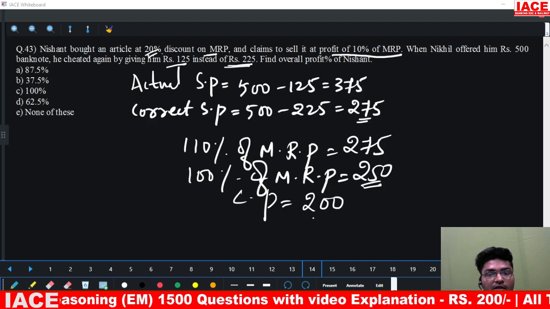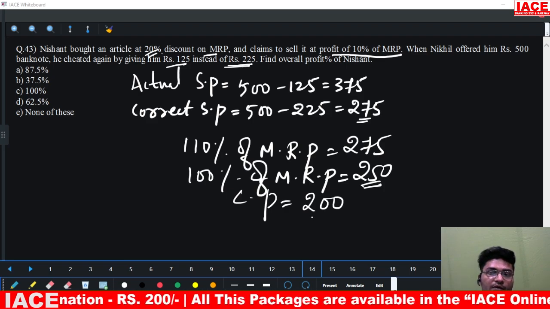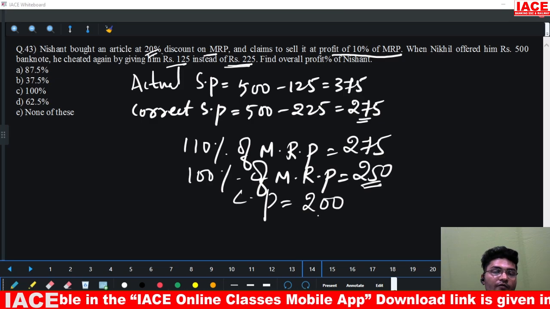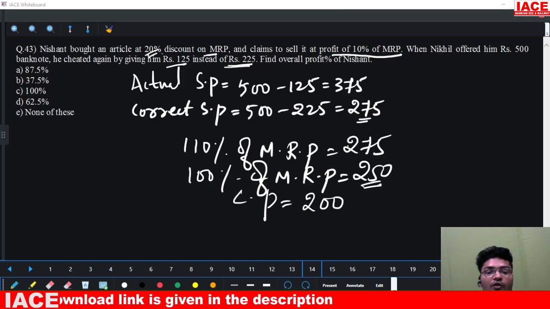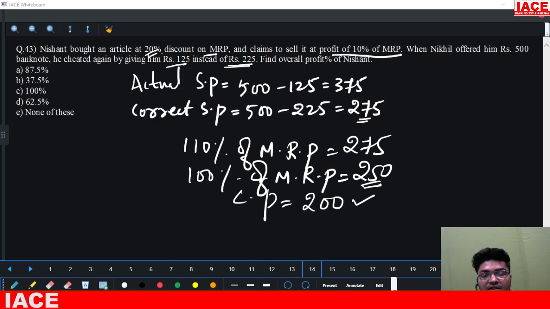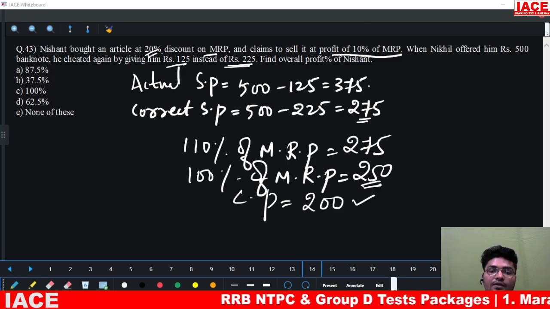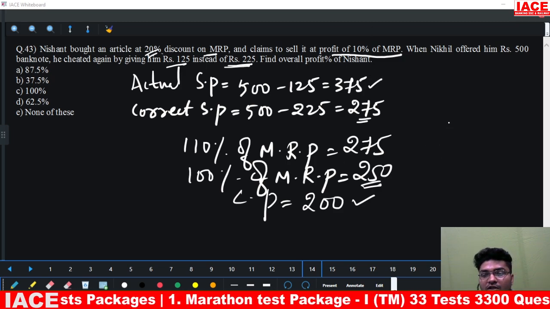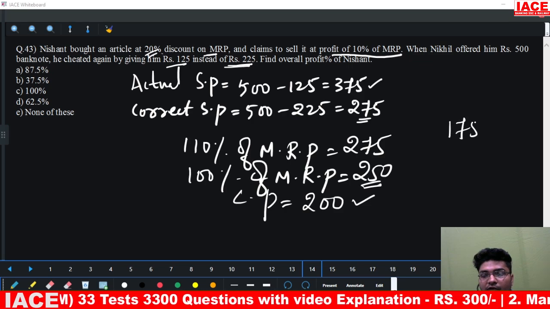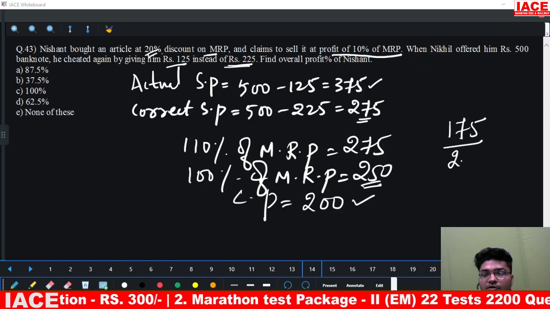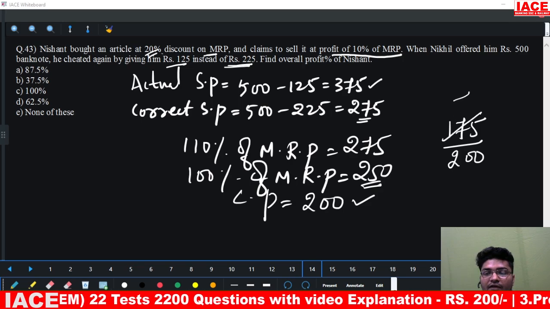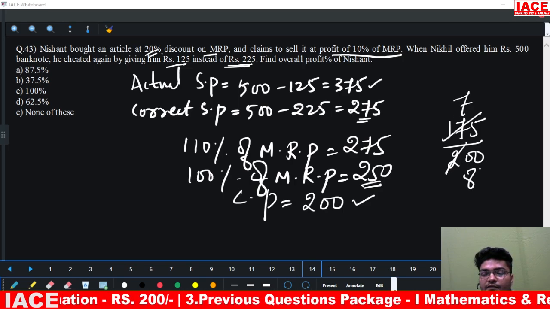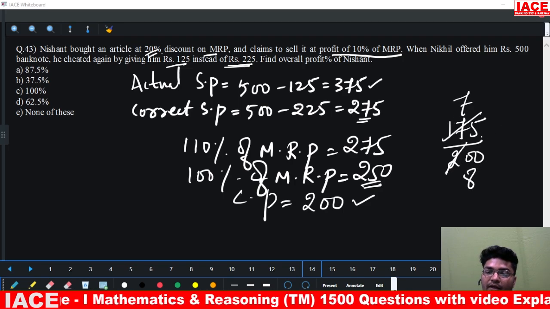What is this question asking? Find overall profit percentage of Nishant. Now overall profit means the cost price is 200 rupees and the actual selling price is 375 rupees. So what profit is he making? 175 divided by the cost price. Cost price is 200. This is 25 sevens and 25 eights. 7 by 8. How much is 7 by 8 in percentage?